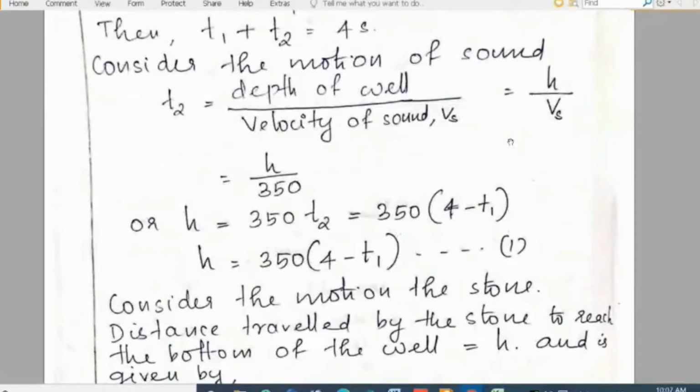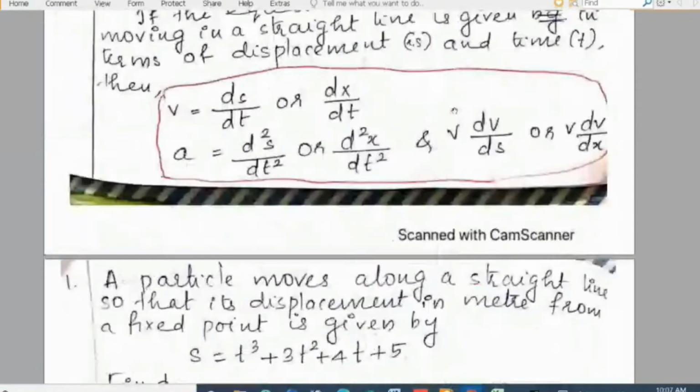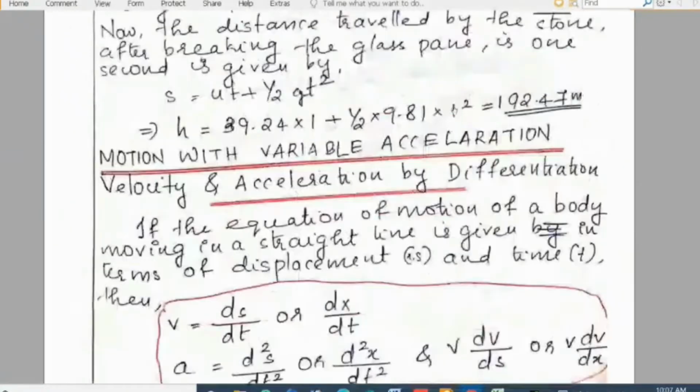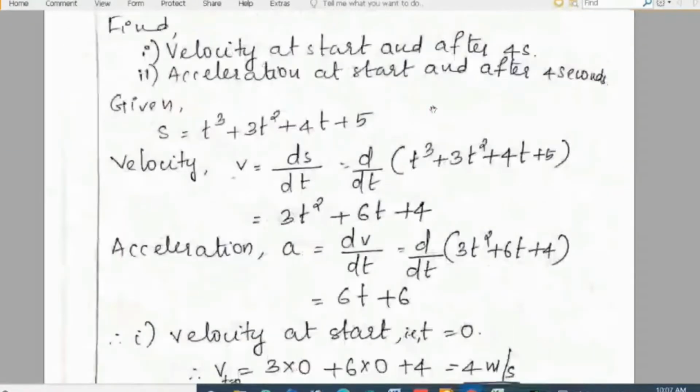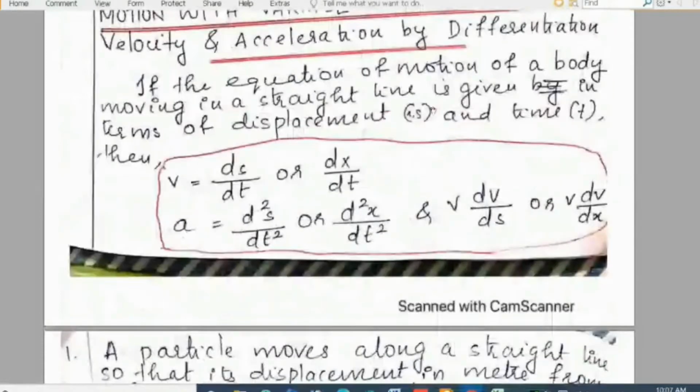A good example for constant acceleration is motion under gravity. That is, the acceleration due to gravity is assumed to be constant. But in many cases the acceleration may not be constant and it will be varying. And we have seen the equations for variable acceleration.